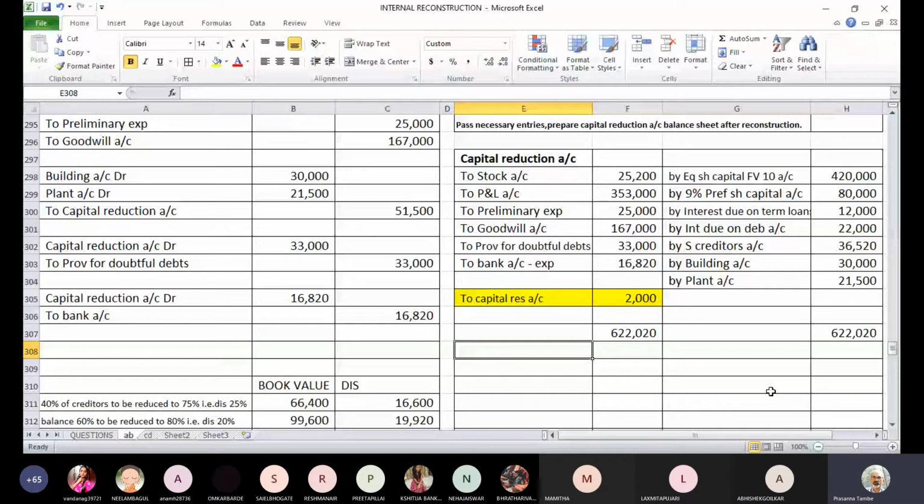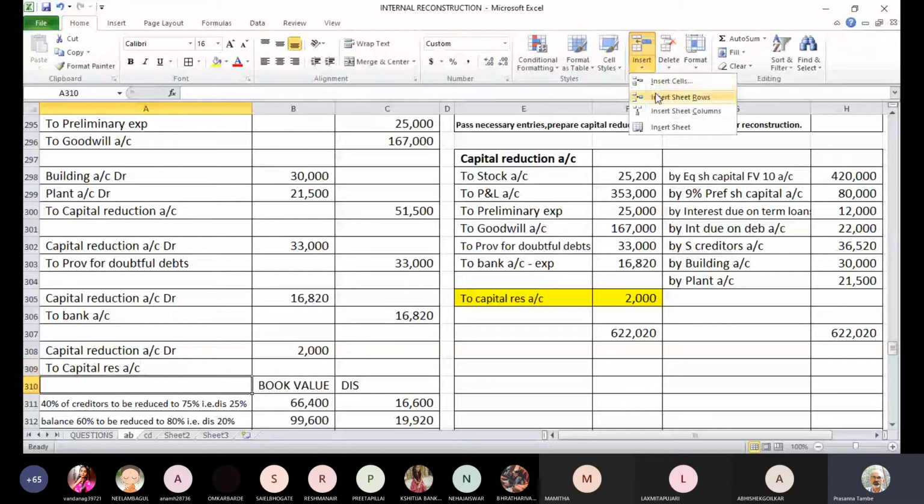And we have to pass the entry also for this. So let us pass the entry. This is the last entry for internal reconstruction, transfer of capital reserve.